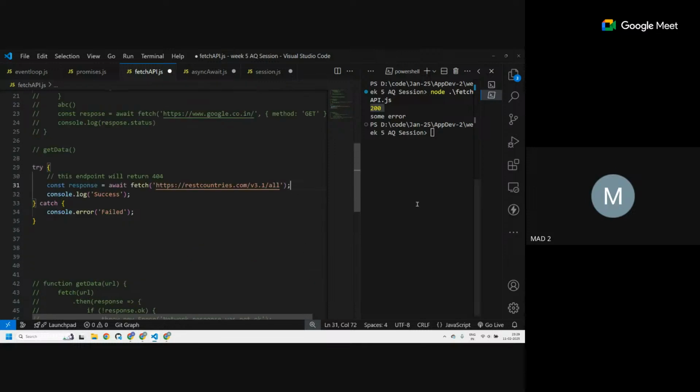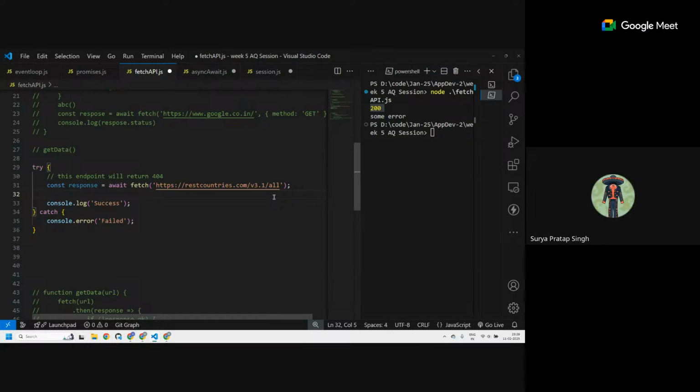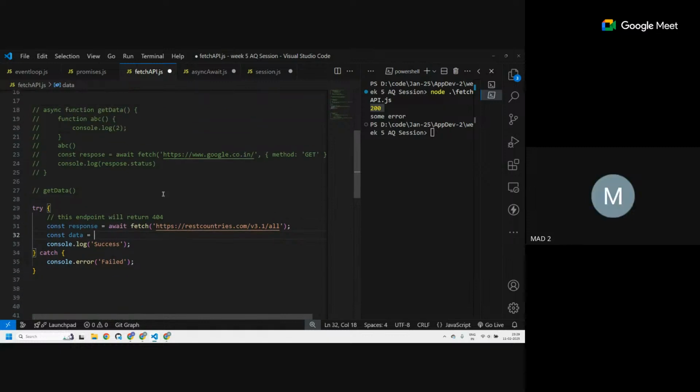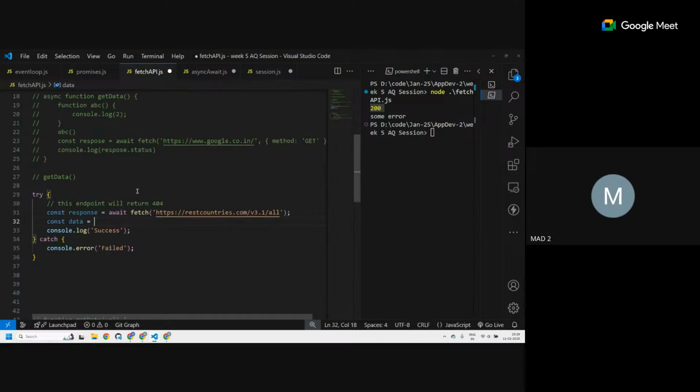What should I do? I want to print some countries. I just want to convert it into a JSON object. So we can use response.json, I think. If I want to use async await, what should I do?